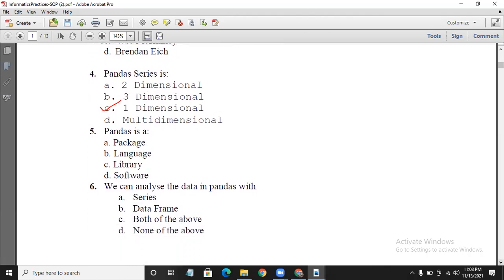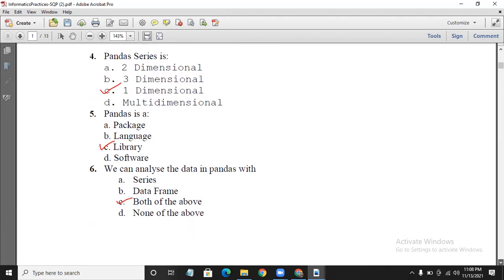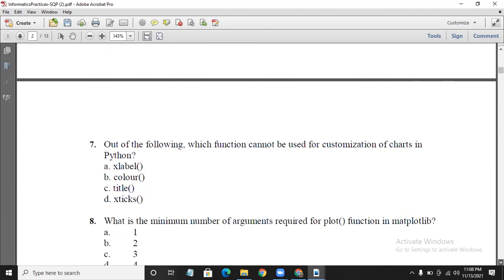Pandas is what? Pandas is a library. We can analyze the data in pandas with what? Both the series as well as the data frame. So option C is the correct answer. We can analyze using the series data structure as well as the data frame data structure.